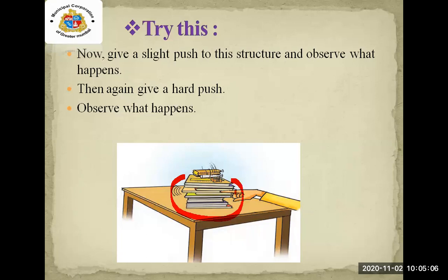Yes, while performing this activity, you have to assume that the notebooks are the earth surface and the objects which we have kept are the buildings. So when we take out one notebook, the objects fall down, they collapse.